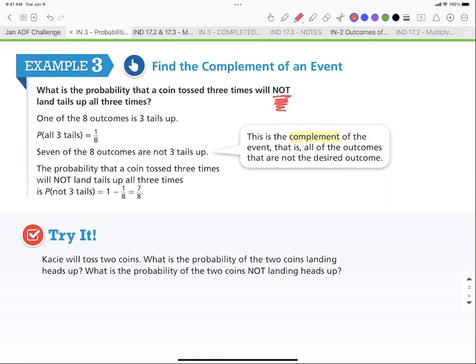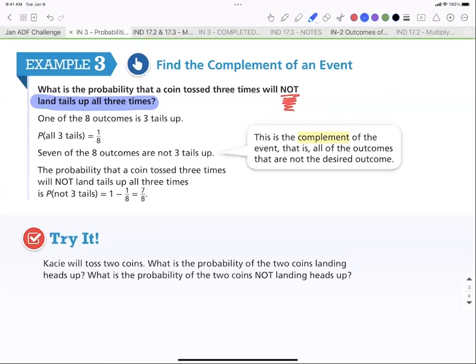But to find those, we kind of have to circle back to what we've already learned. And here's what I mean. When you see the word not, I want you to pay attention to what comes after that word. So this says, what is the probability that a coin tossed 3 times will not land tails up 3 times? To find the not, I'm going to concentrate on what I highlighted in blue. I'm going to ignore the not for just a second. I'm going to act like the not's not there. Say that 5 times fast. I'm going to act like the not is not there, and I'm just going to focus on what came after the not. And I'm going to find the probability of landing tails up all 3 times.